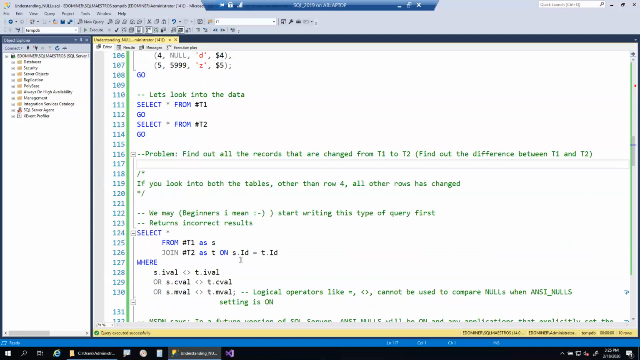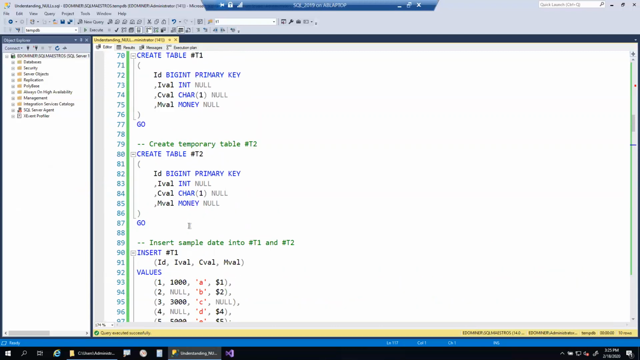So some beginners may write this particular query because we have a column called ID, which is the primary key. We have an ID column in T1 and we have an ID column in T2 also. And if you observe, we have the I value column, C value column, and M value column, which are exactly the same in T2 also. And you can compare the data types also. So both the tables are exactly identical. That's the point I want to make here.